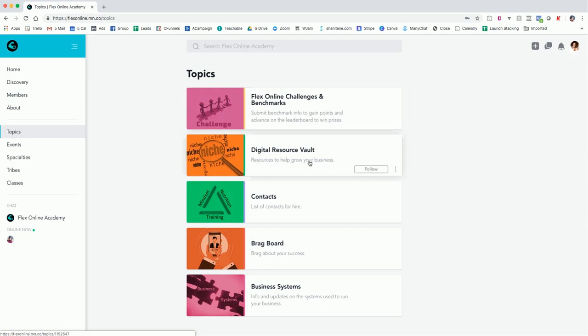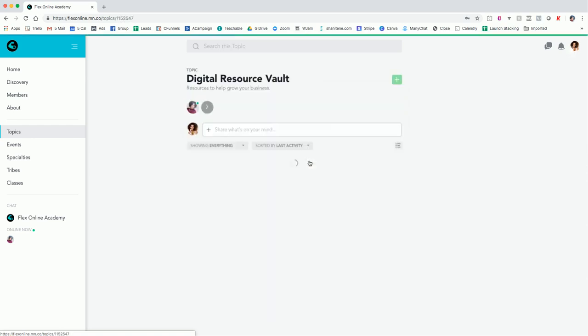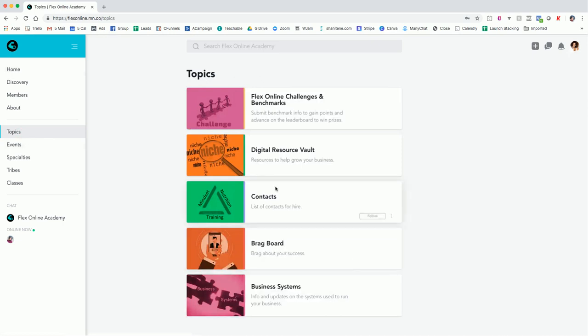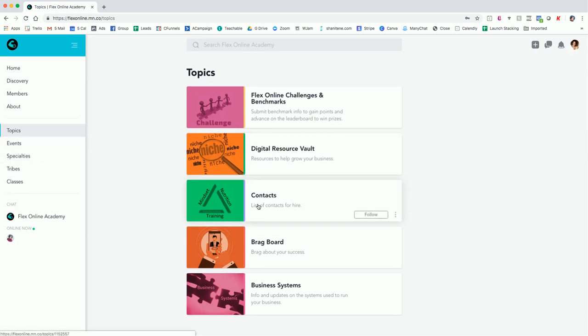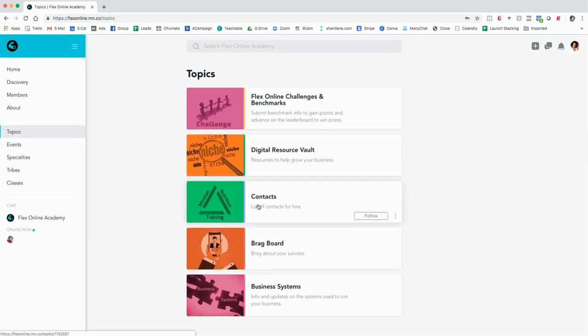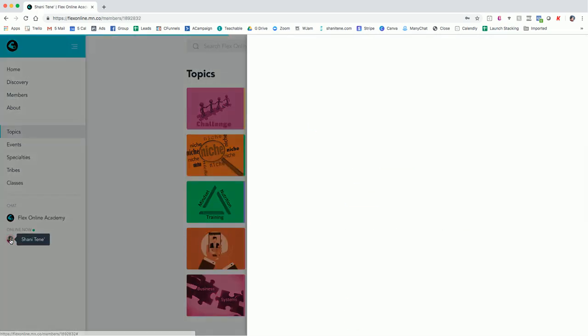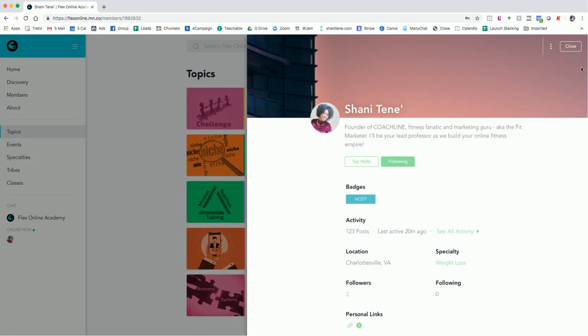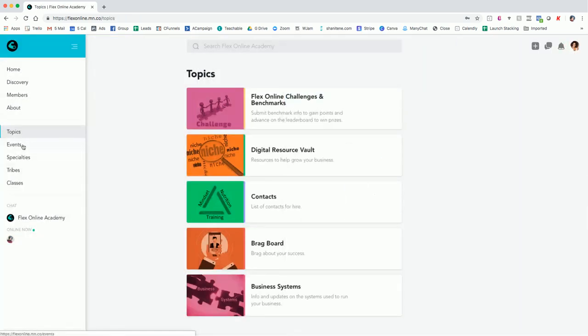So the Digital Resource Vault, this is basically where there's going to be different resources for you. And each topic will pertain to what the title is, and it'll give you a little quick description. You can follow these if you want to be notified when people post in there. And if you want to create a topic or you see a topic that's not there, just message me directly just by clicking on my face, saying hello, and I can get that added for you.